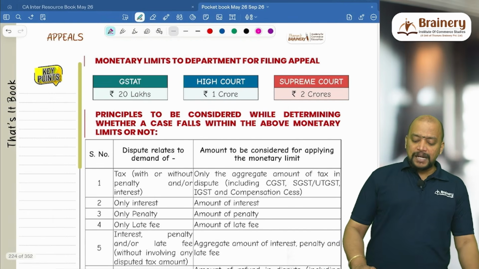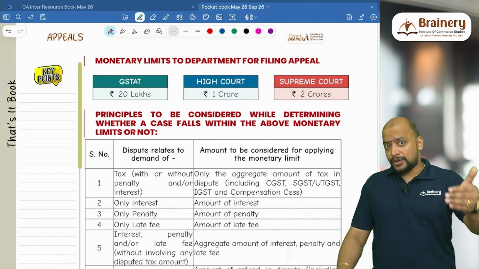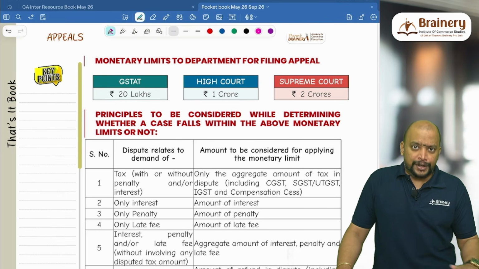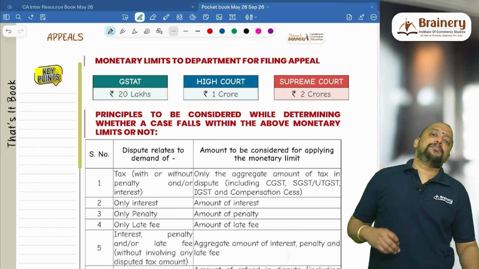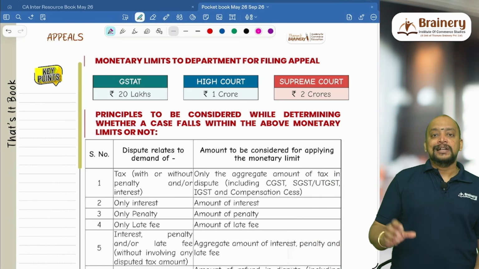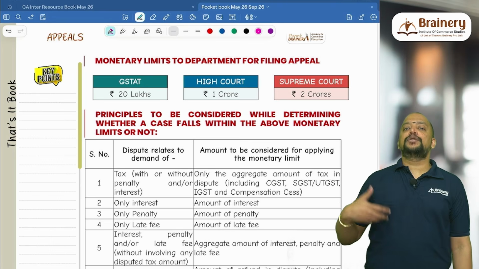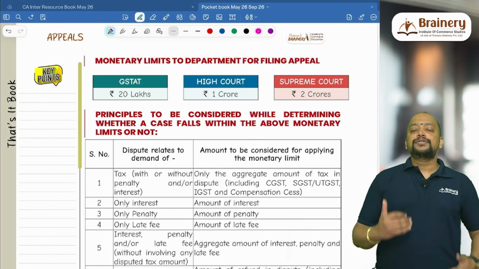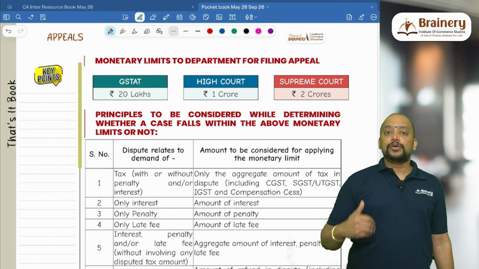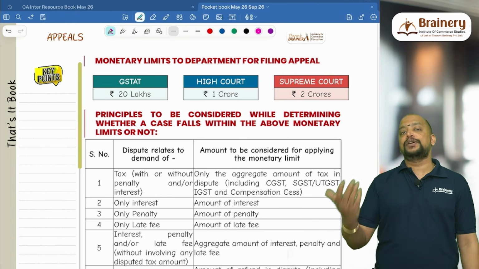Then for department appeals, there are monetary limits. Whenever the department goes for an appeal against the order of the lower authority, if they are going for appeal to GSTAT, there should be a minimum tax dispute of 20 lakhs. Otherwise they should not go for appeal. In order to discourage the department from unnecessarily going for appeals, they have brought in this provision. Up to 20 lakhs they cannot go; beyond 20 lakhs only they can go for appeal to GSTAT.